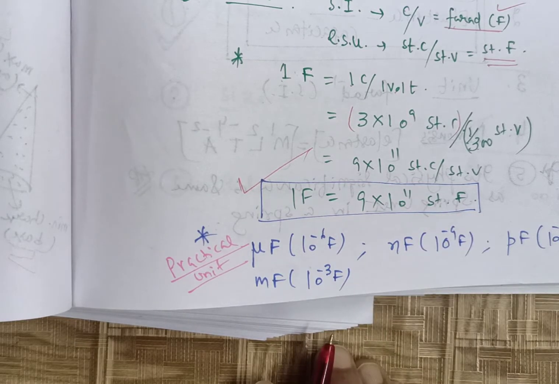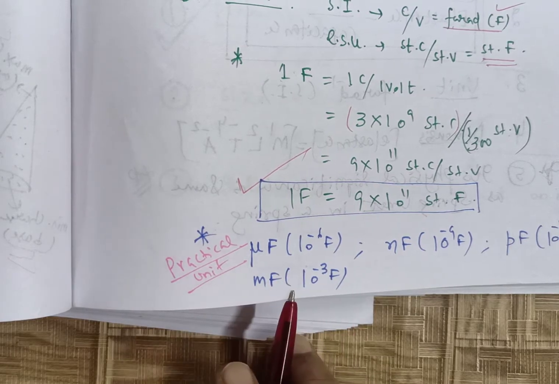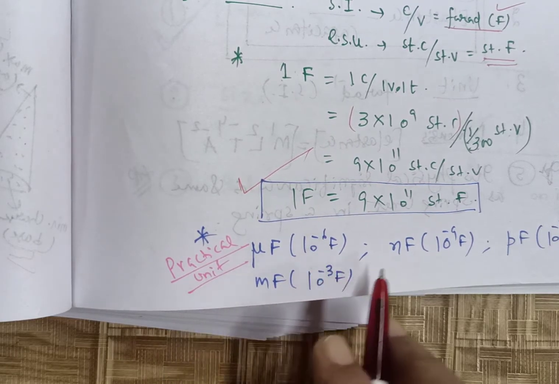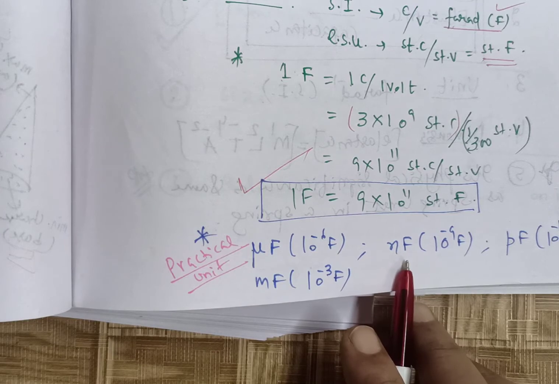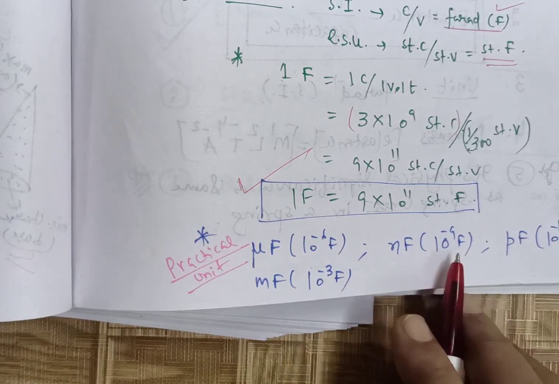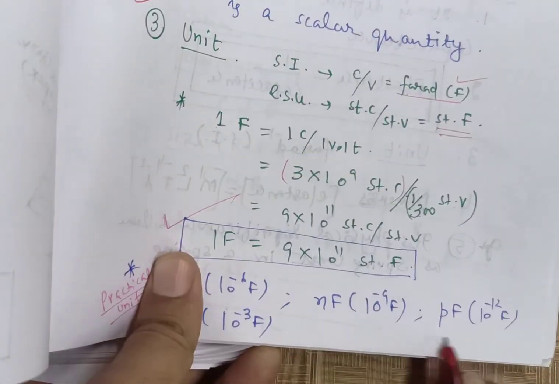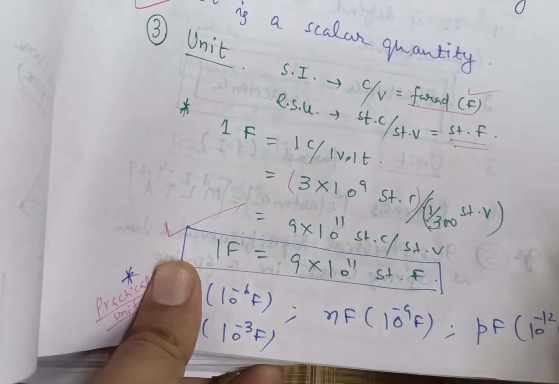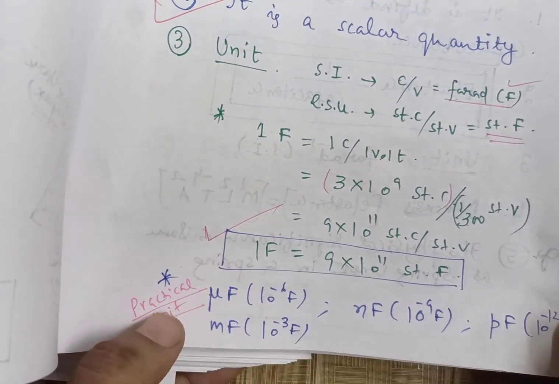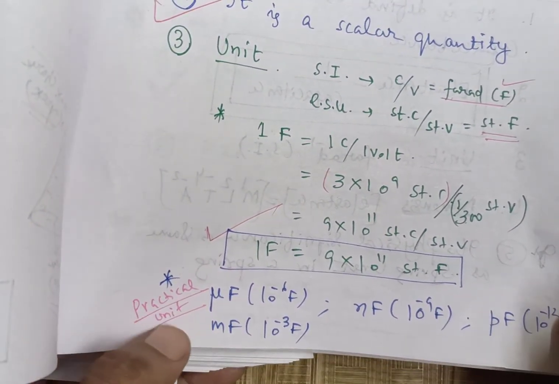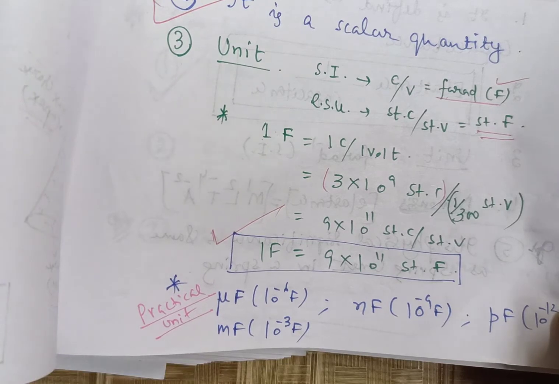There are some practical units of capacitance. One is microfarad, that means 10 to the power minus 6 F. Another one is nanofarad, that is 10 to the power minus 9 F. Another one is millifarad, that is 10 to the power minus 3 F. And another one is picofarad, that is 10 to the power minus 12 F. These are the smaller units of capacitance, and they are known as practical units of capacitance.